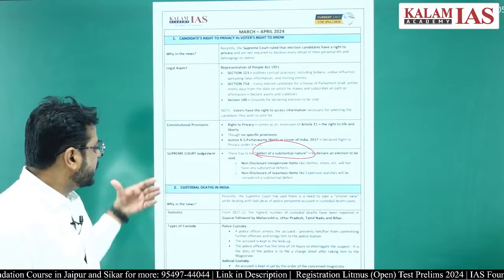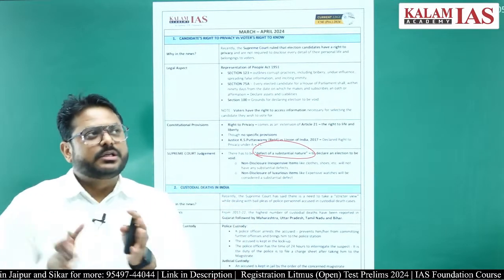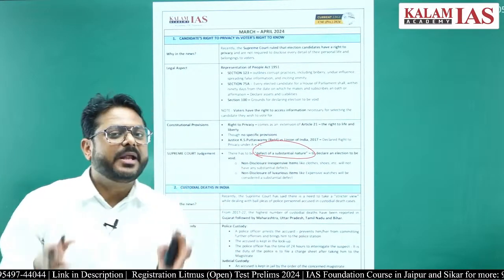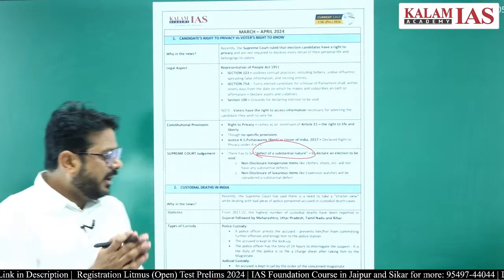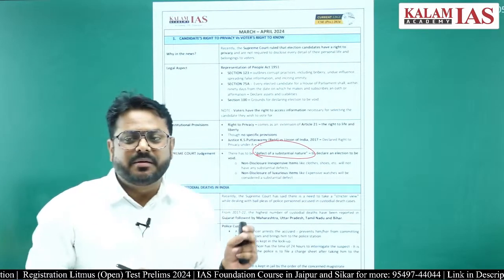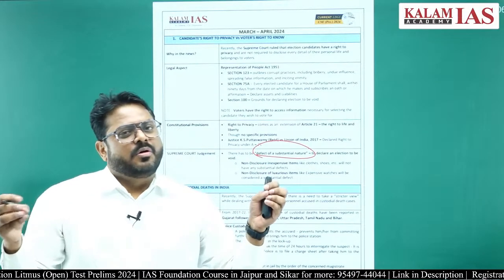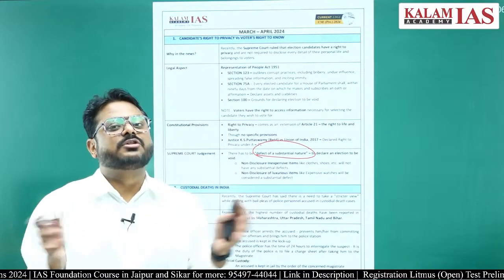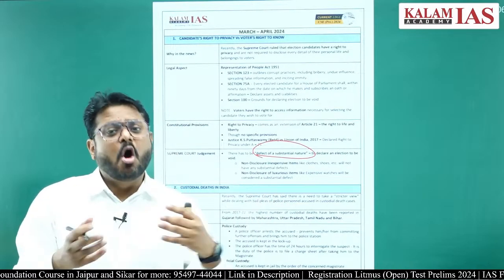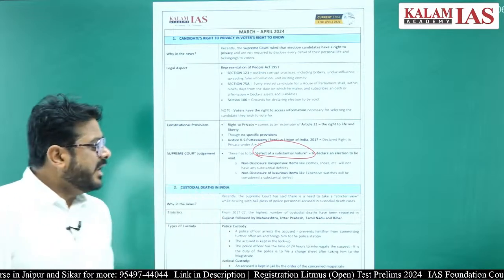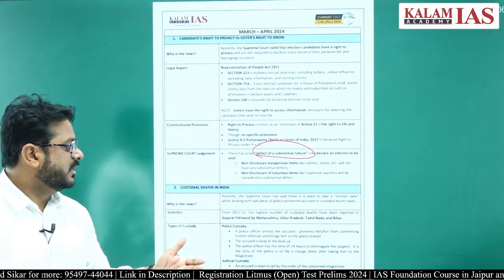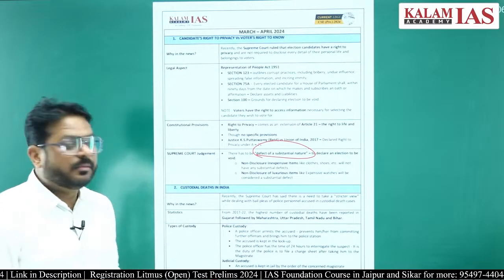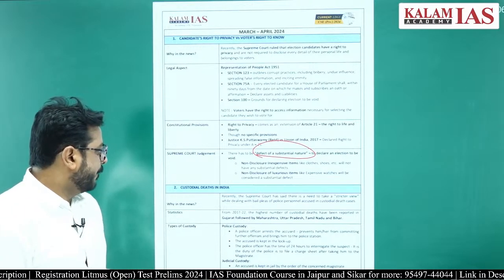Another topic is custodial death in India. In India there are lots of people who are undertrials and they have been in custody. Indian jails and prisons are overcrowded, and therefore many times custodial deaths happen. If you look at the statistics, the highest number of custodial deaths have been reported in Gujarat, followed by Maharashtra, Uttar Pradesh, Tamil Nadu and so on.